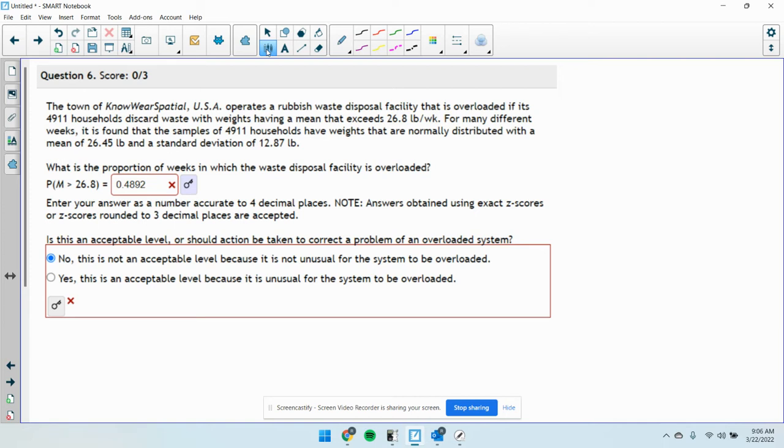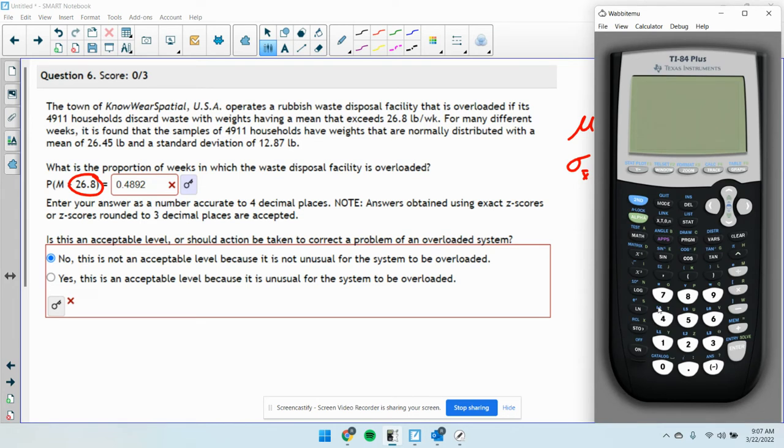So we're trying to find what percentage of the weeks the sample has an average larger than 26.8. When we're doing this, our mu is going to be the mu of the sample because we're talking about a sample. And sigma of our sample is going to be equal to the sigma of the population divided by the square root of n. So we are going to use normal CDF.